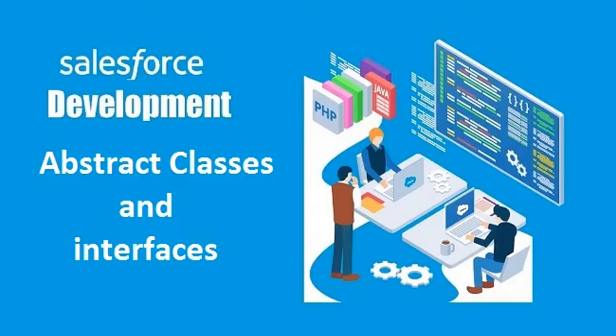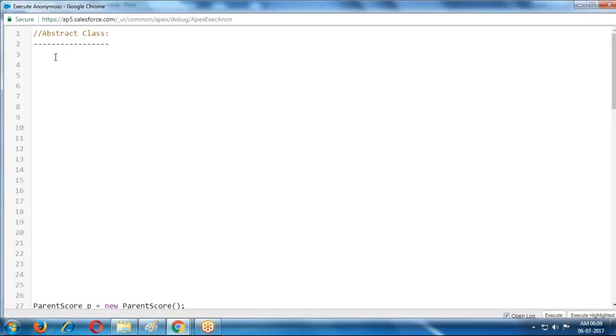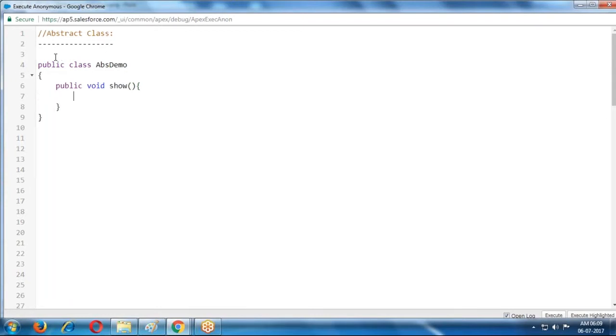What is the abstract class? I'm creating one class, public class ABS demo. In this ABS demo, I'm creating one method, public void show, is one method. System.debug of Salesforce.